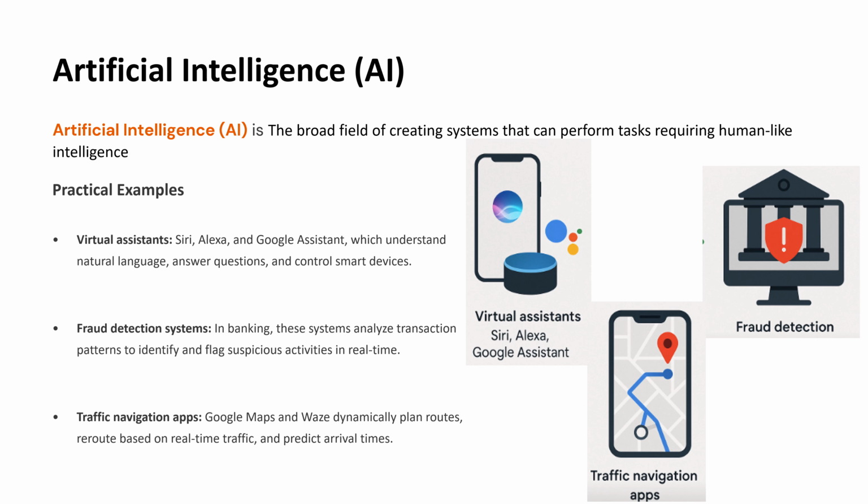For example, virtual assistants like Siri, Alexa, and Google Assistant can understand what we say, answer our questions, and control our smart devices. In the financial sector, fraud detection systems use AI to identify suspicious activities and prevent fraudulent transactions, protecting both banks and customers. And in transportation, traffic navigation apps such as Google Maps use AI to analyze real-time traffic data and dynamically suggest the fastest routes to your destination.